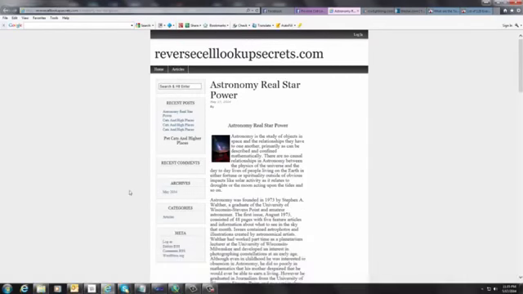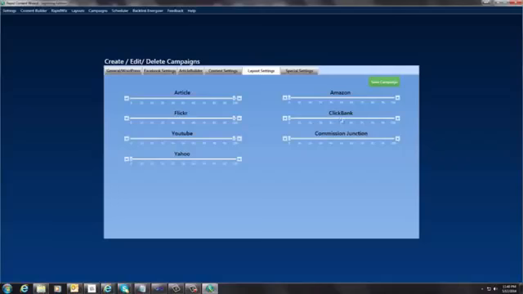Here we have the layout settings. So if you want to have, say, a ClickBank offer on only 50% of the posts, you can set it up that way, or you can have a different ClickBank offer on there every time it posts. And then you come over here, and there are also some special settings that you can change as well.